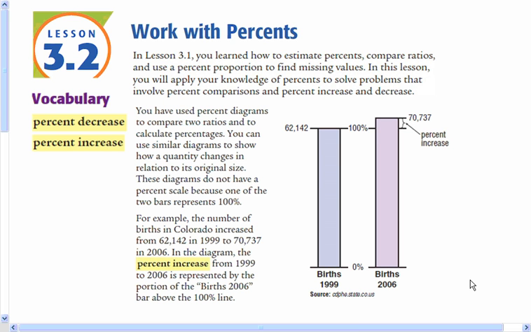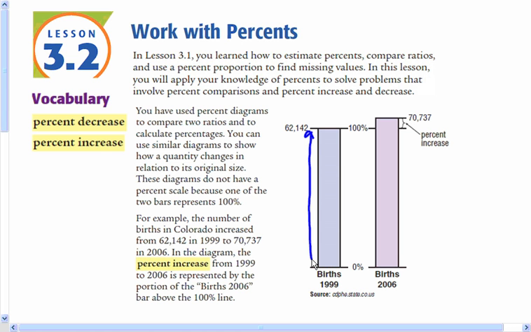All right, this is lesson 3.2. This is specifically lesson 3.2.1. What this is about is finding percent increase and eventually to interpret comparisons that use ratios and percentages. One thing that we can use to help us understand percent is a bar graph.